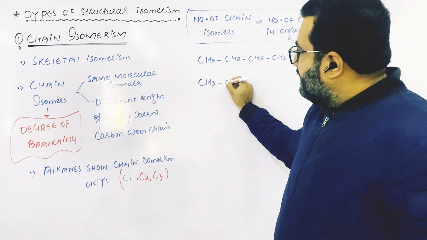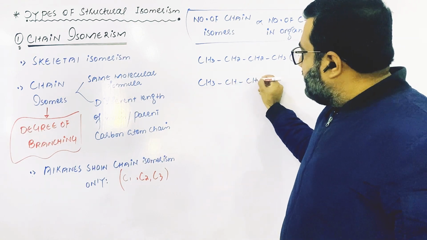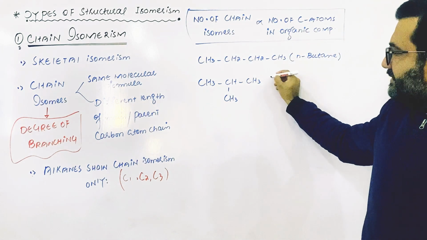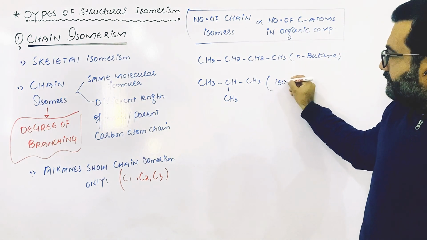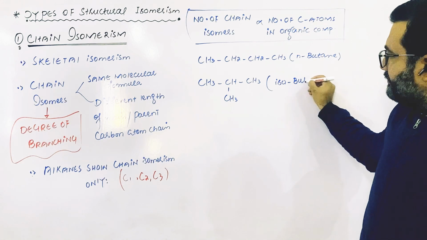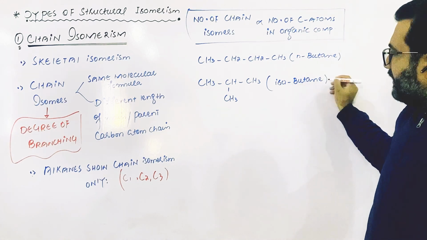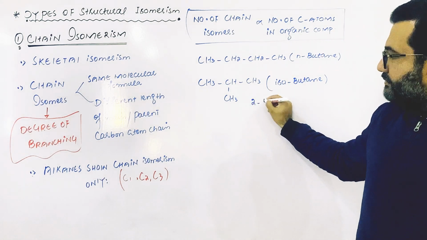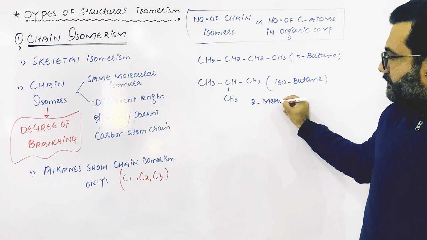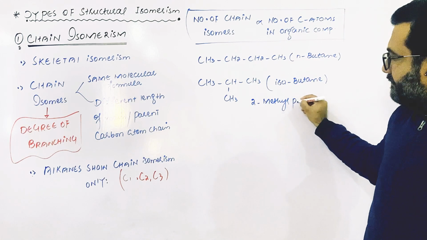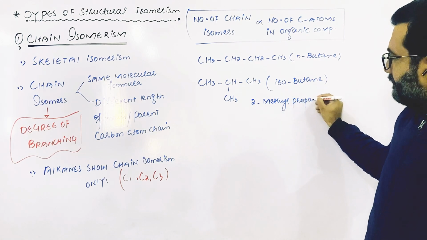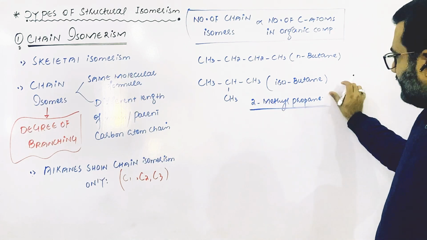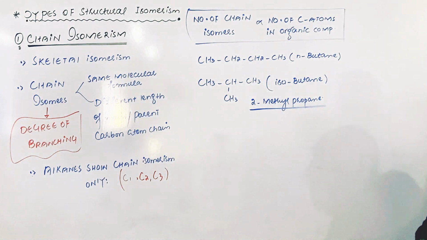In the second one, there is one branch at the second carbon atom, and this is called isobutane. It is its common name, or its IUPAC name will be 2-methylpropane. So these are two chain isomers of butane.